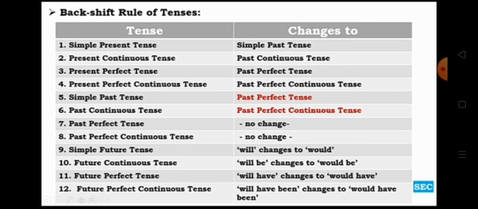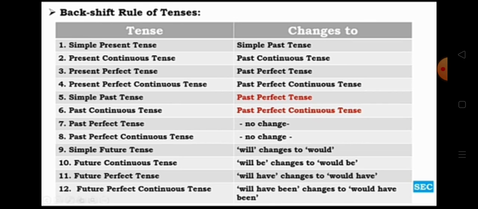Present perfect changes into past perfect. Present perfect continuous changes into past perfect continuous. Simple past changes into past perfect. Past continuous changes into past perfect continuous. Past perfect tense has no change, and past perfect continuous tense also has no change.